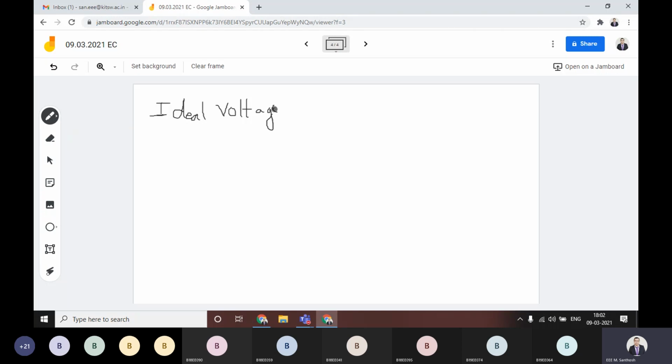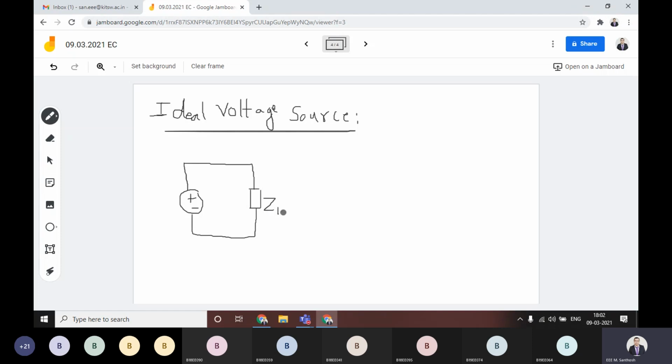If you have a voltage source, then this voltage source is connected to some element, some impedance value. I'll take that as load impedance. Then we'll see how this one will behave. This is the load impedance, which is a varying one.